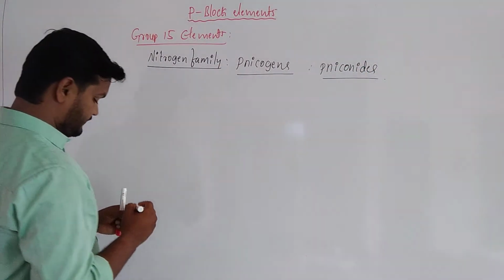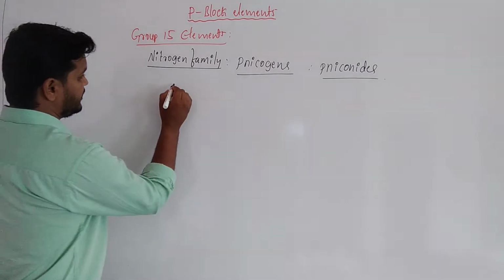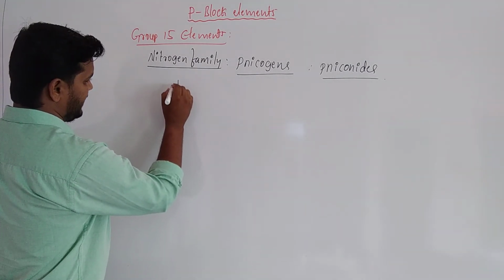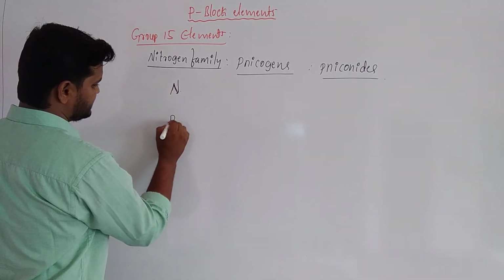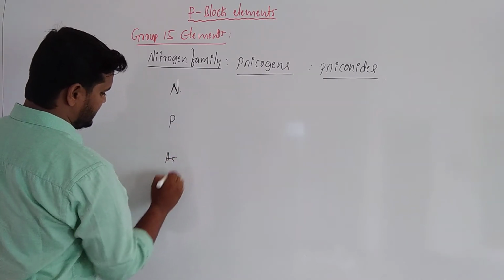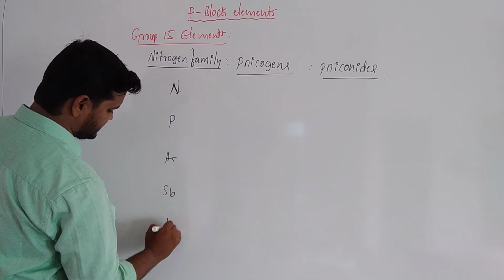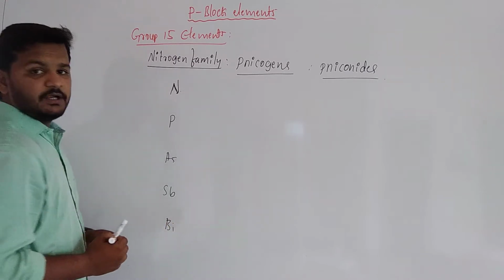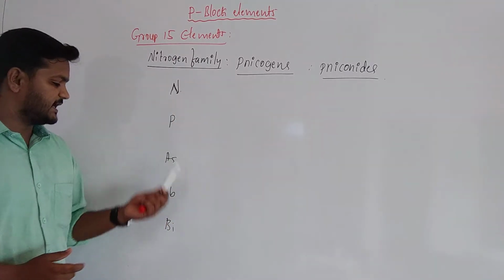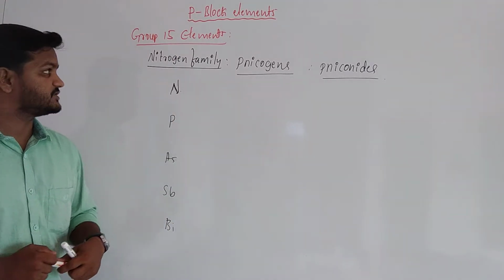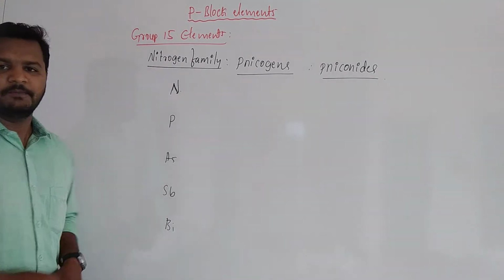And the nitrogen family elements: first one, nitrogen, phosphorus, arsenic, antimony, and the last one is bismuth. These are the nitrogen family members.